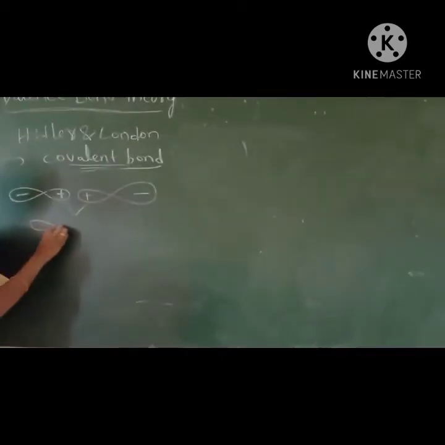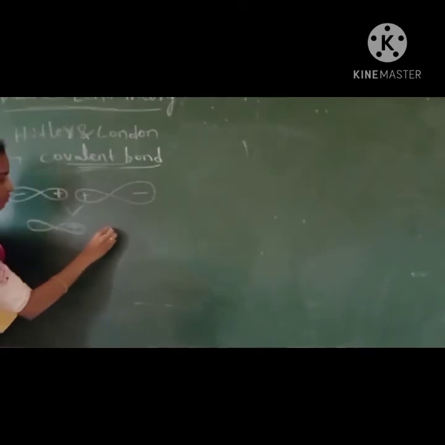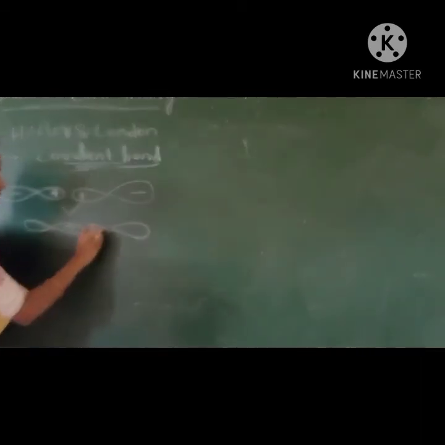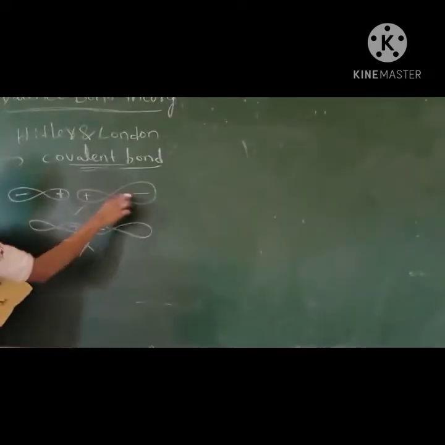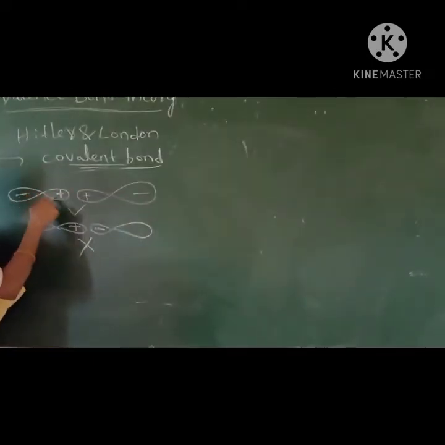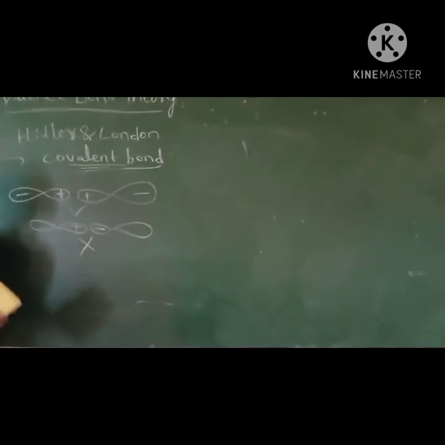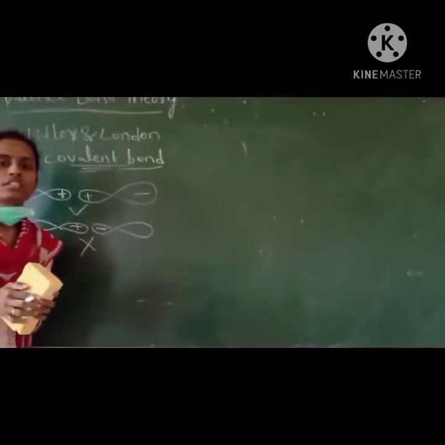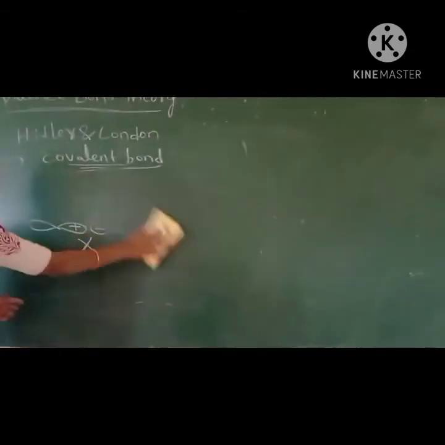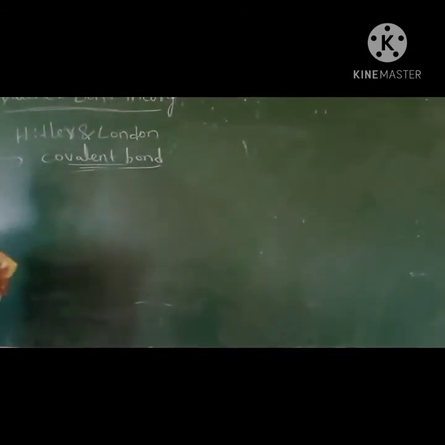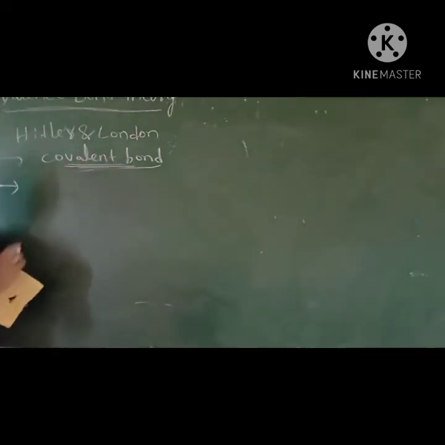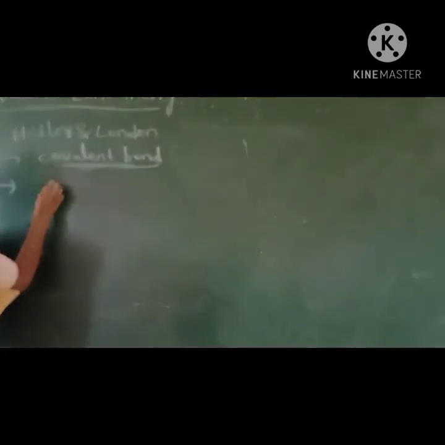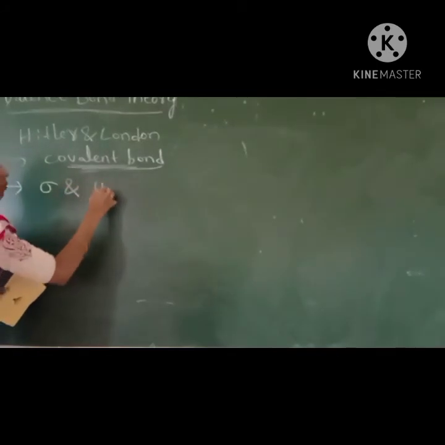But if you take the opposite sign, it results in no bond. Either minus sign or plus sign, the overlapping orbitals should possess the same sign of wave function. So this is the postulate. Then he mainly explained the covalent bond formation, and also he gave the sigma and pi bonds concept.